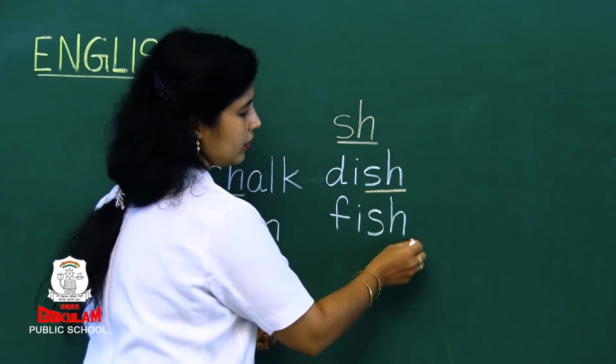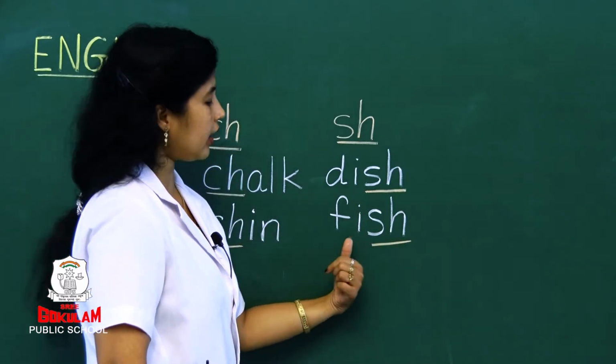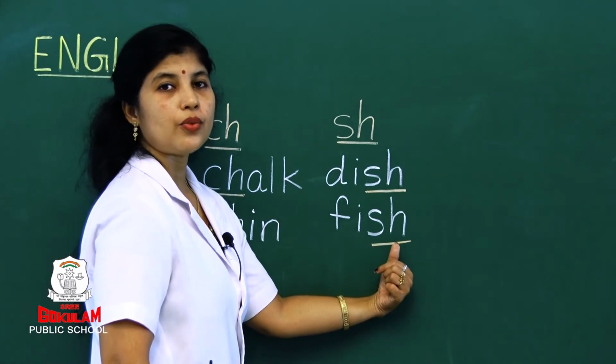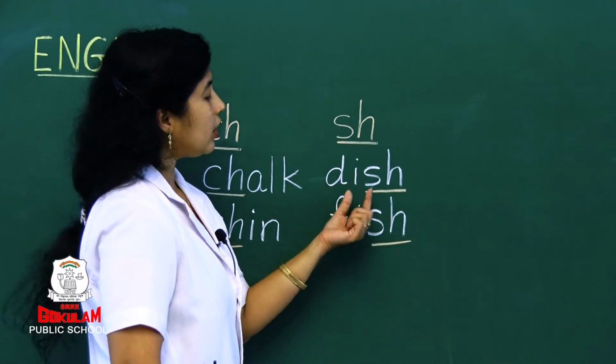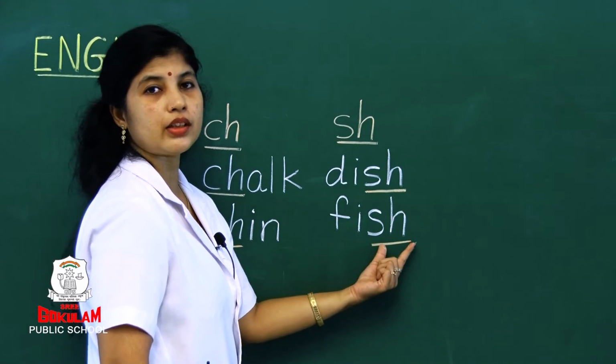F-I-S-H. See? What is the sound coming? Fish. Read the word. F-I-S-H. Fish. Here the sound is sh. Dish. Sh. Fish. Sh. Okay?